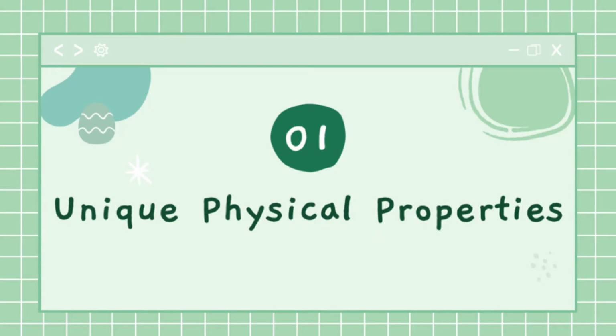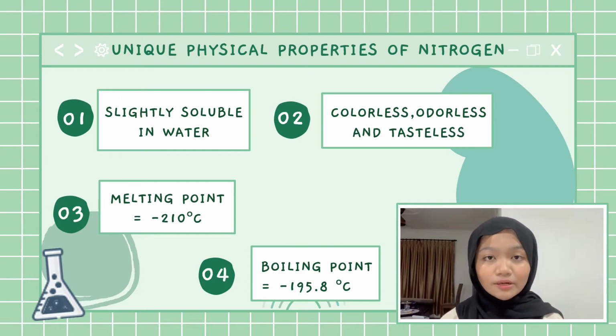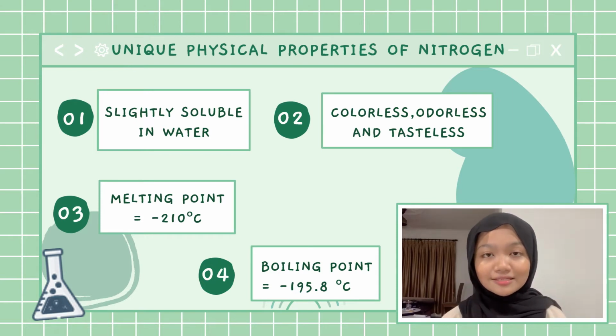So, what are nitrogen's physical properties? Well, one of them is slightly soluble in water. This is because nitrogen gas is non-polar and water is a polar solvent, and so non-polar elements will be insoluble in it. Only some amount of nitrogen gas dissolves in water at given temperature. Next, nitrogen is colorless, odorless, and a tasteless gas. And lastly, nitrogen's melting point is negative 210 Celsius, while its boiling point is negative 195.8 Celsius.